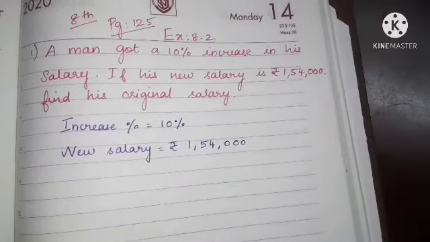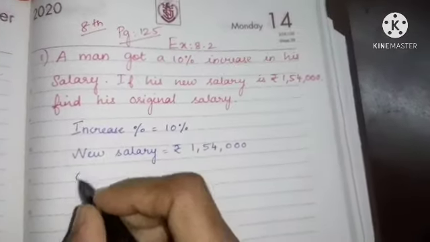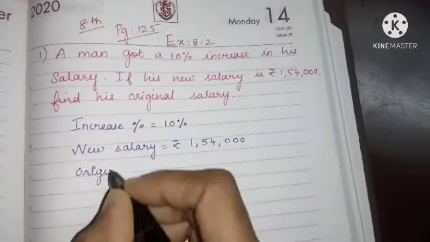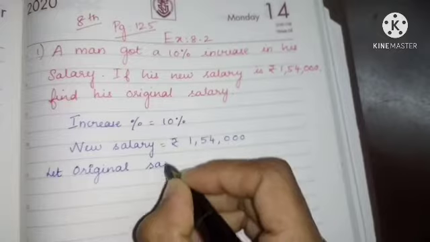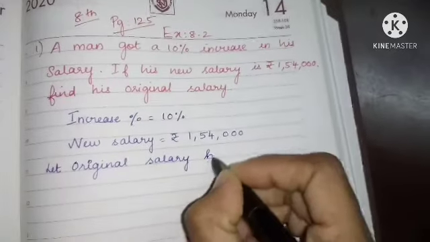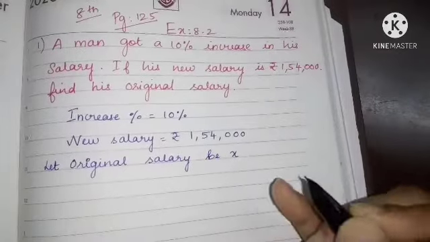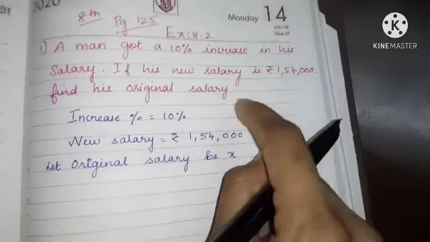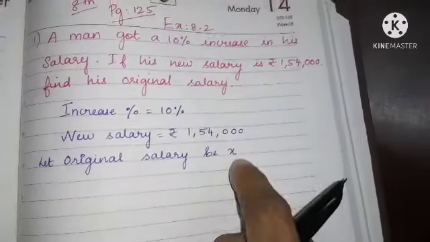Yes, this is your new salary. Now what we have to find? Original salary. So I am taking, let original salary be X. Why is it X? Because I don't know what the original salary is, so I'm taking that original salary as X.